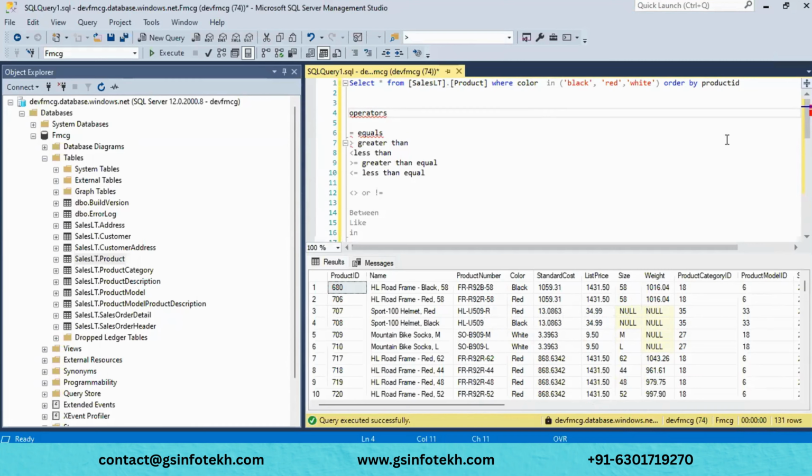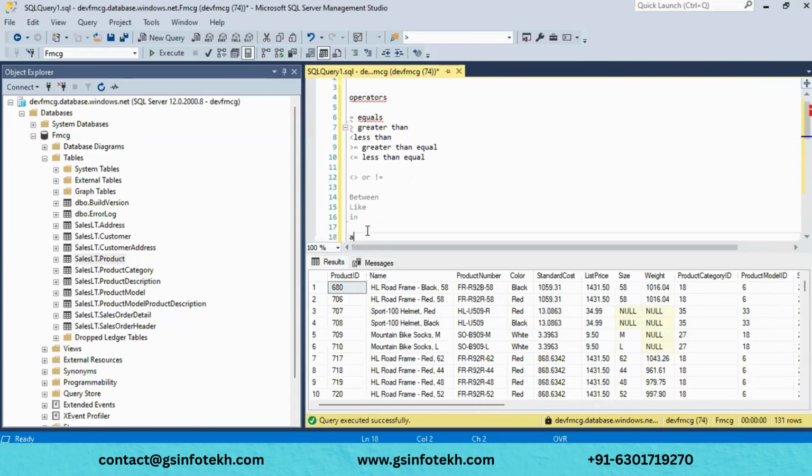And we have something like the AND operator. We have AND, OR, and NOT. What this AND will do: whenever you have multiple conditions, we will use this AND operator.